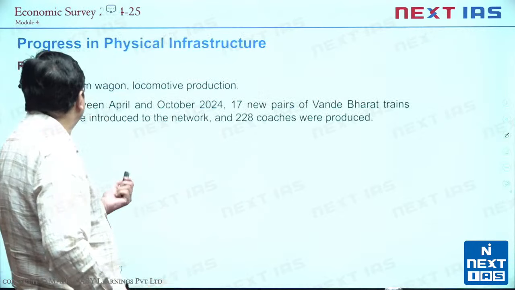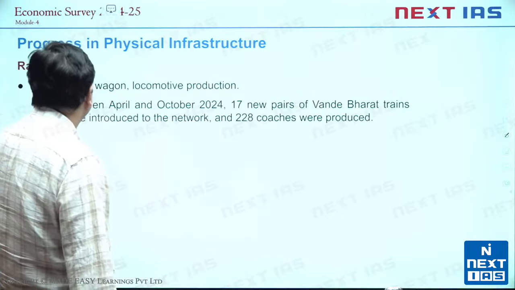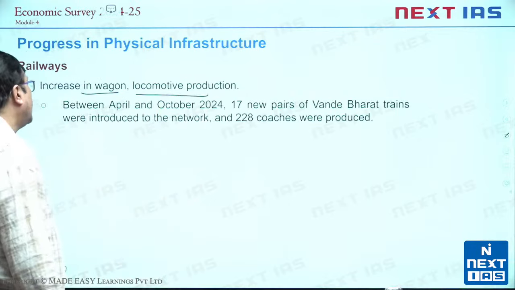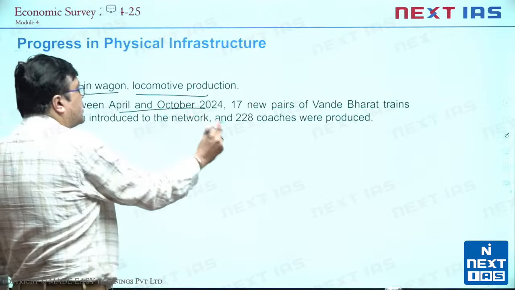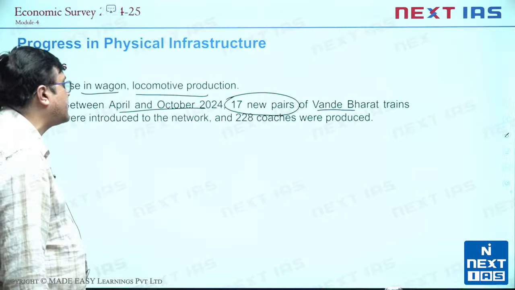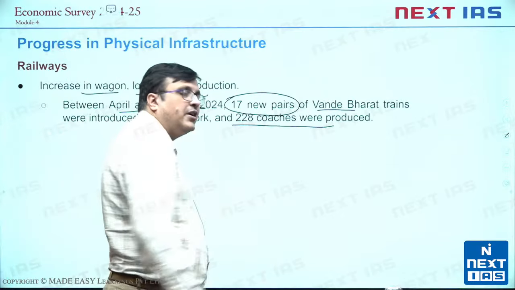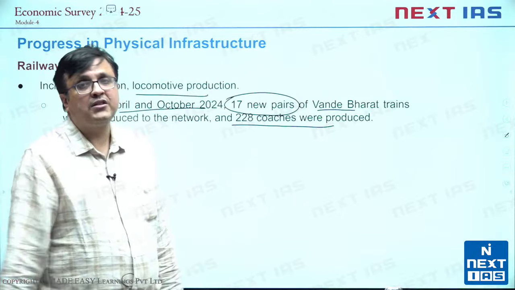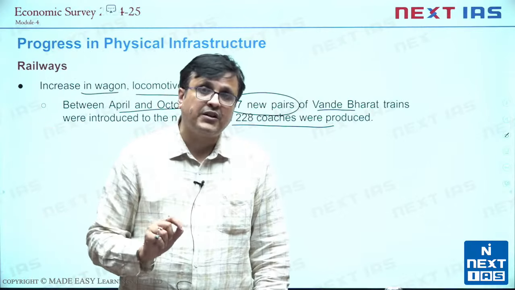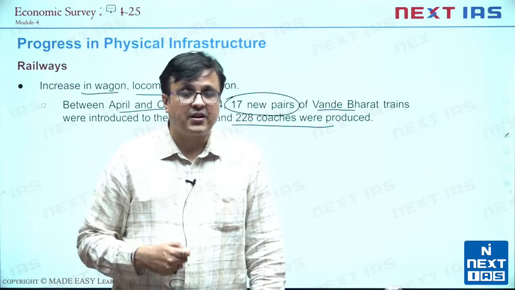Then of course we go into progress. So in railways we see an increase in wagon and locomotive production. We also see that between April and October 24, 17 new pairs of Vande Bharat trains were introduced to the network and 228 coaches were produced. I will just add two things to it. We are running more than 126 Vande Bharat routes in India, which is a record in itself.